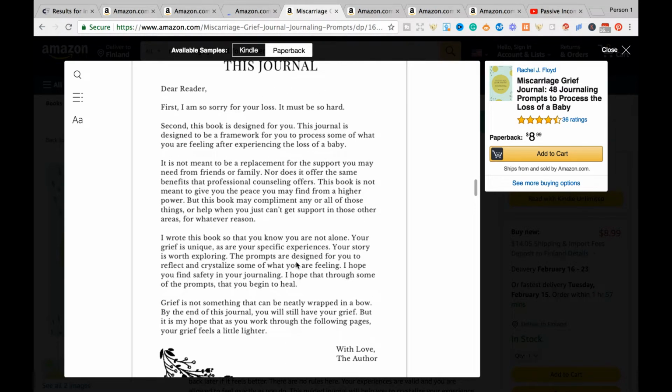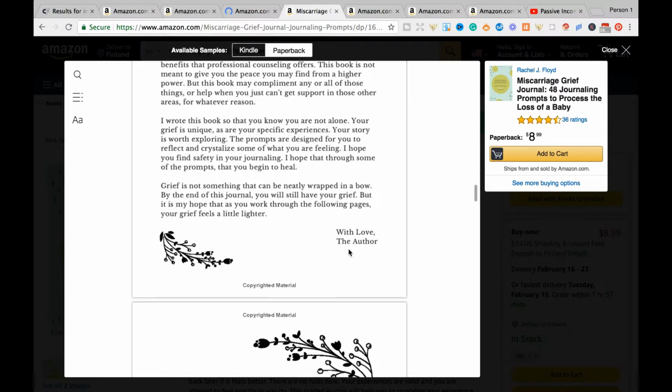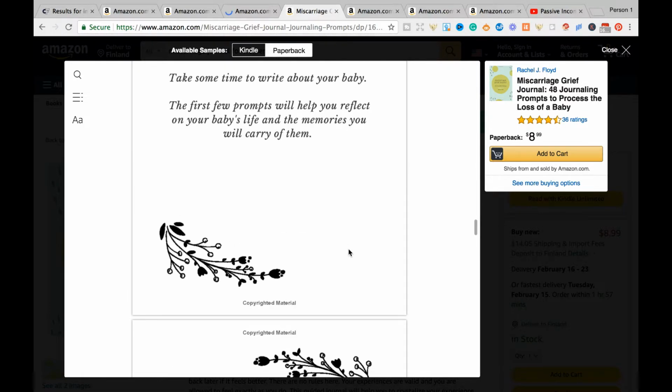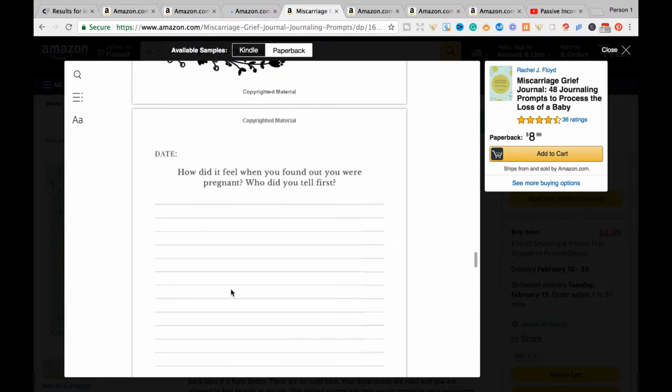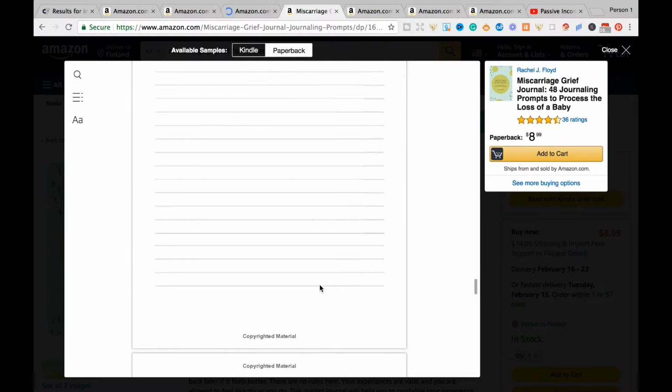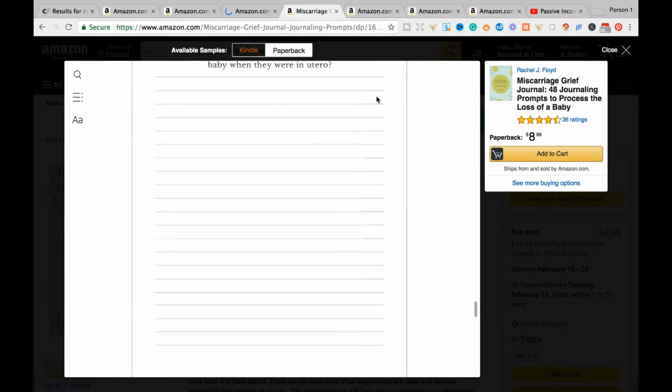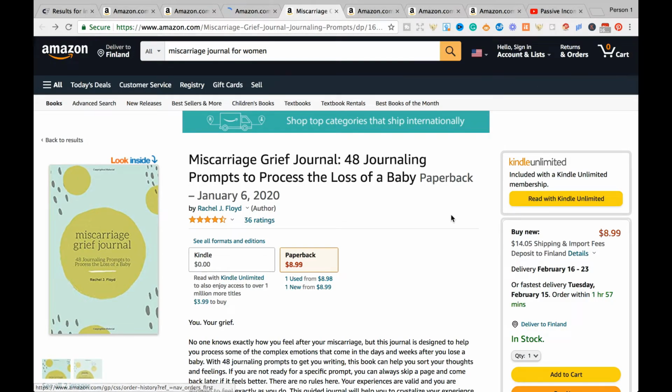And this is more of a little note to the reader to help them feel special, to help them understand who and why the journal has been created and how it can help them. So it's a lovely idea when it comes to that. These are some prompts here. So when it comes to prompts, all you would need is a simple lined paper where you would preferably do the date, do a unique prompt that will engage the reader, that will help them to write even further to express themselves, and then lined sheets, another prompt. So each prompt is dedicated to one page, and it's simple, it's easy.